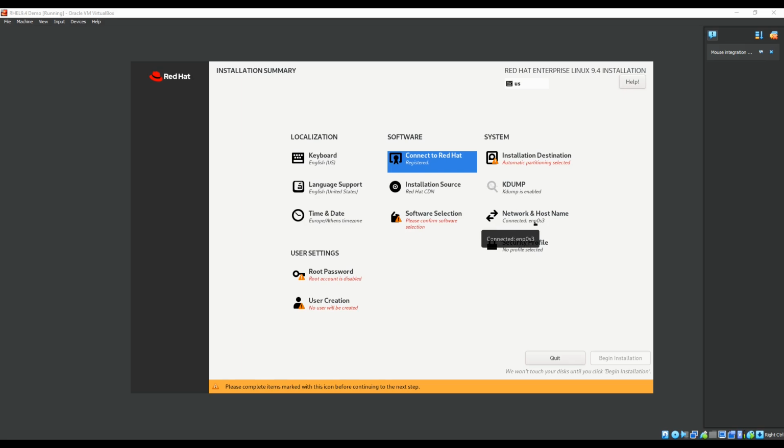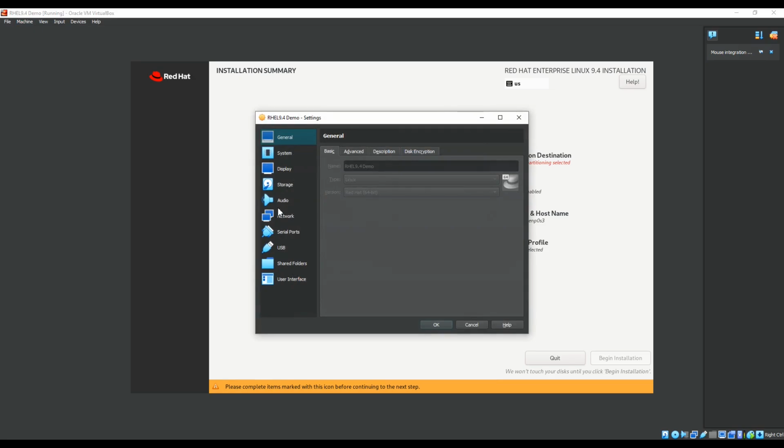Well, it's for network and host name. You can display as connected, but you don't have an outbound connection to the internet. And then when you go ahead and try to register here, it'll just fail with an error code of 2. So if that happens, you basically just want to go to settings, network. If you're on NAT, maybe possibly switch to bridge and vice versa.